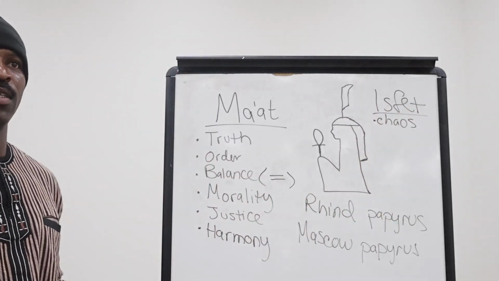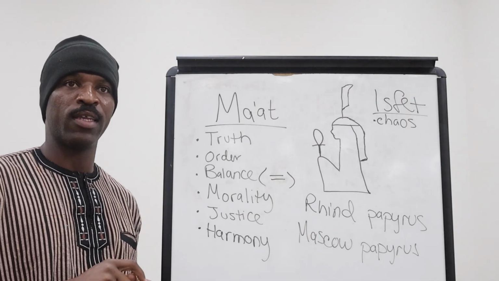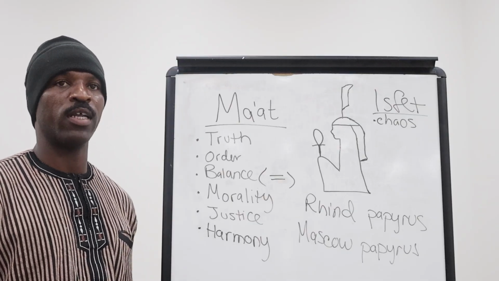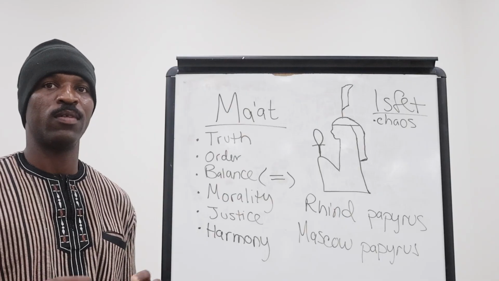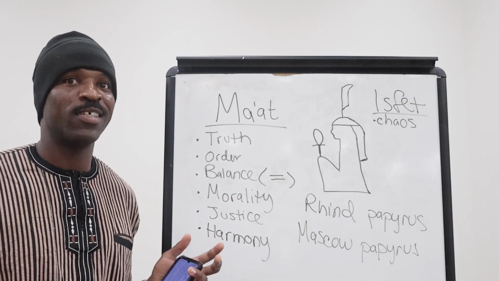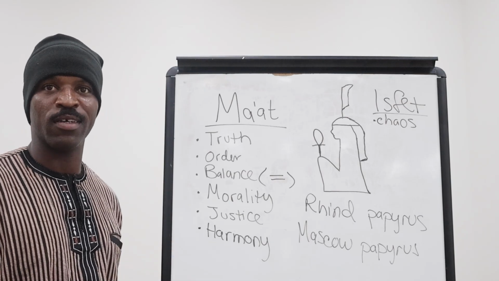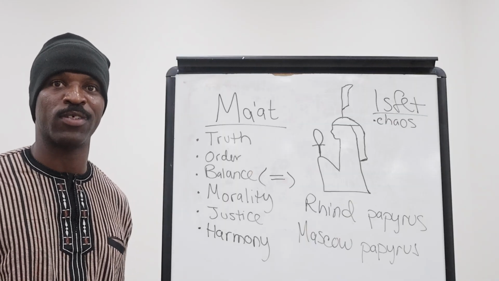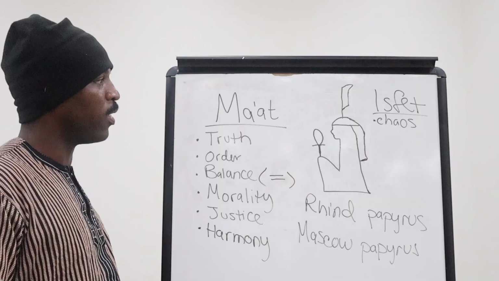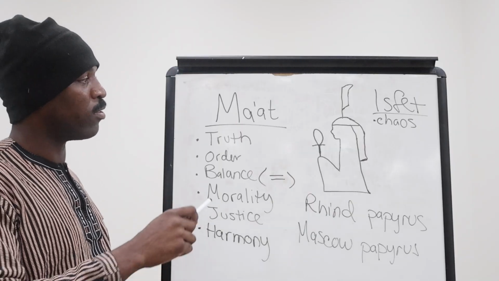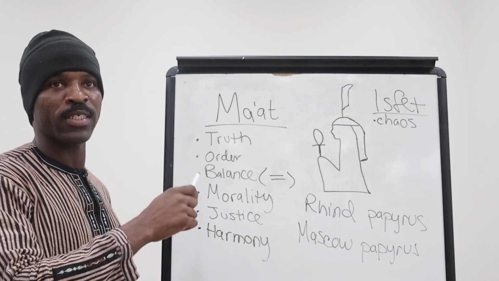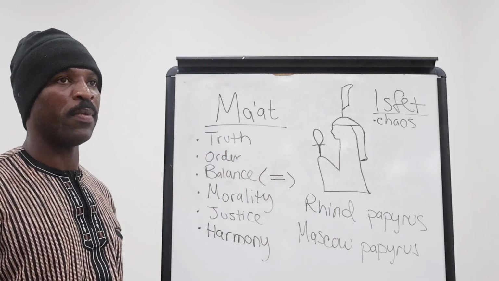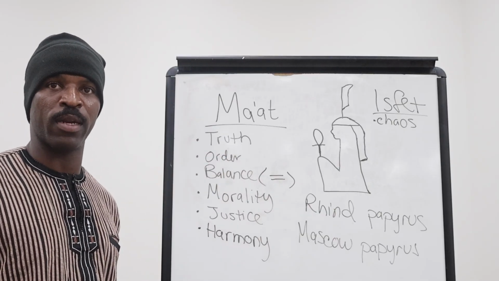Chaos and disorder. So this is important to understand because today, when we study mathematics, a lot of times things aren't necessarily looked at ethically. Like they just cut down 10 trees, who cares about the harmony of what's going on or the morality of whether it's good or not? Can we get to space? That's what we're really concerned with. But back in the day, these concepts were heavily tied together. And also take note that the goddess was actually a goddess and not a god in ancient Egyptian times. So they thought of balance and harmony as feminine qualities and aspects of mathematics.